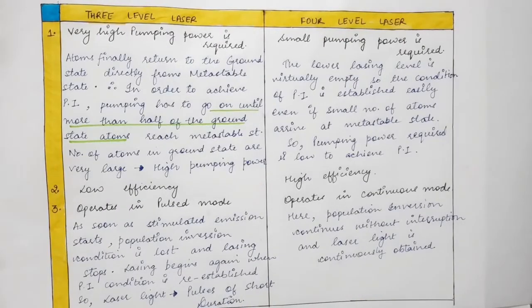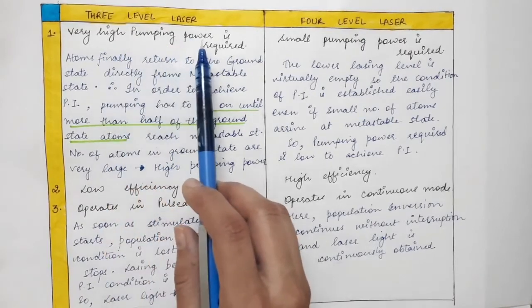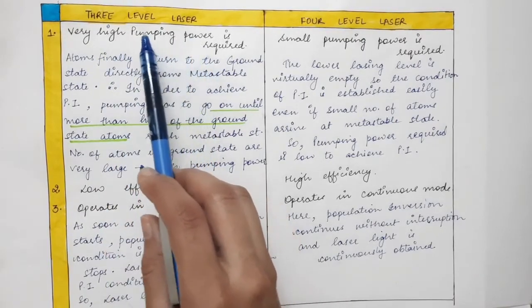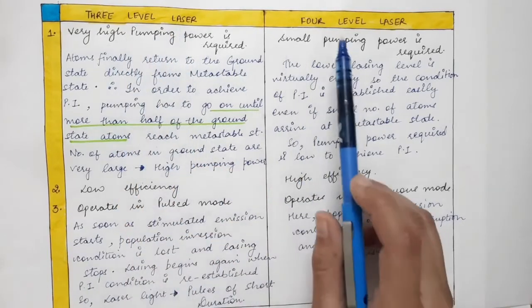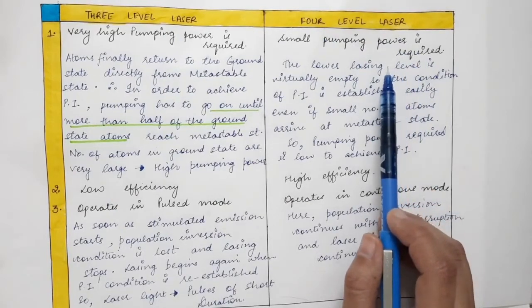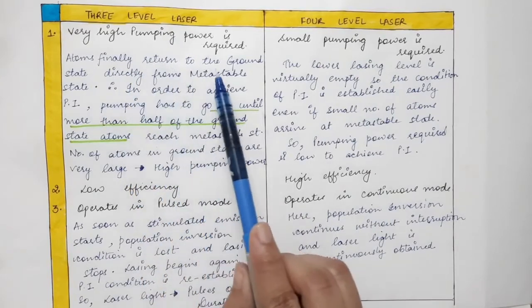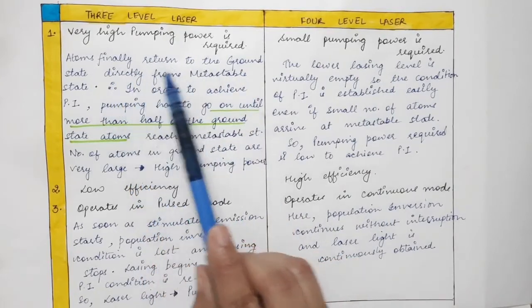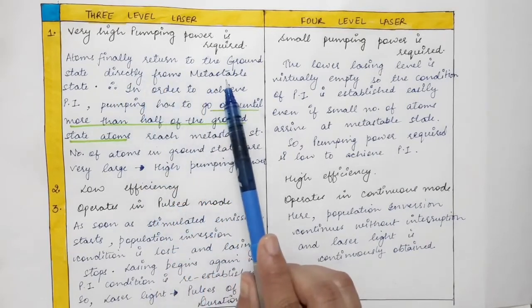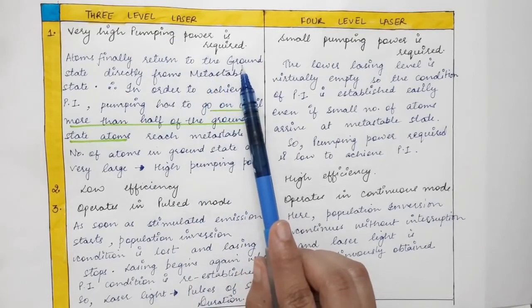Here are the differences which I have written between the 3-level laser and the 4-level laser. So the first difference is that the 3-level laser has very high pumping power. The power requirement in the case of a 3-level laser is very high, whereas in the case of a 4-level laser, small pumping power is required. And the reason we have already discussed: in the case of 3-level lasers, atoms finally return to the ground state. So the atoms go to the ground state directly from the metastable state.